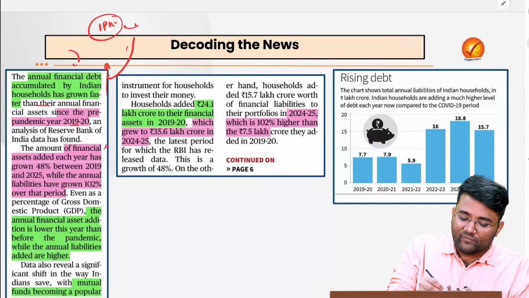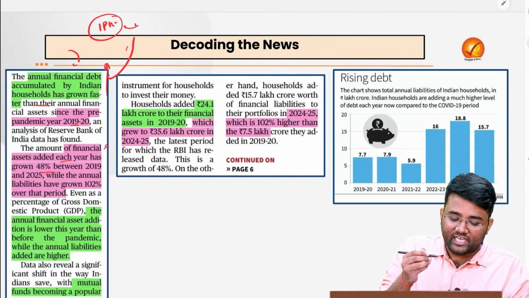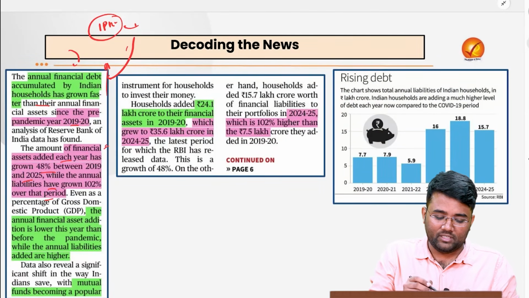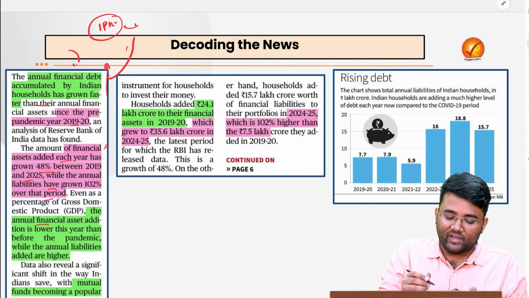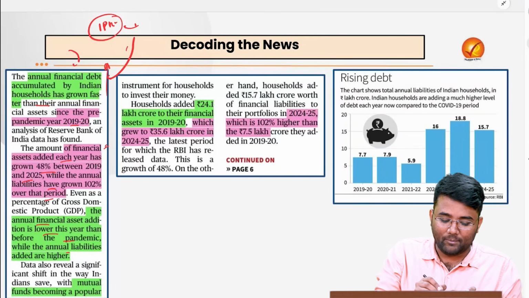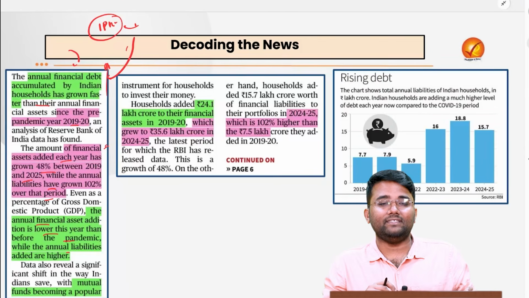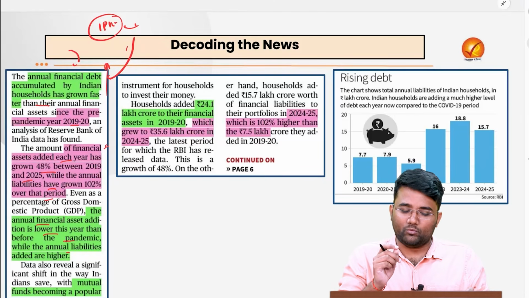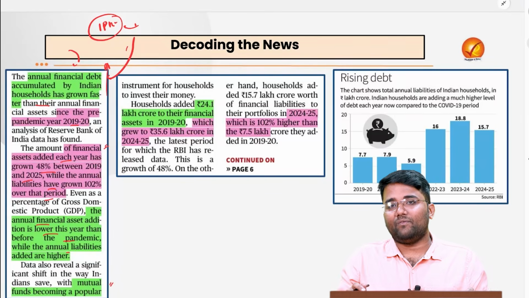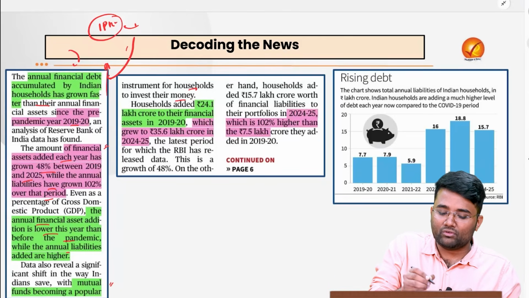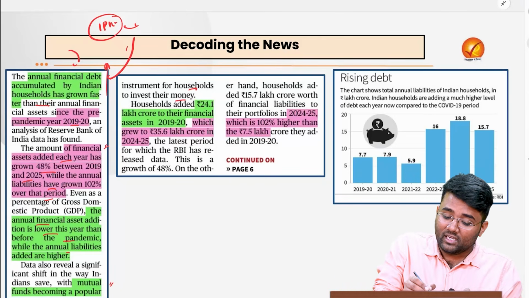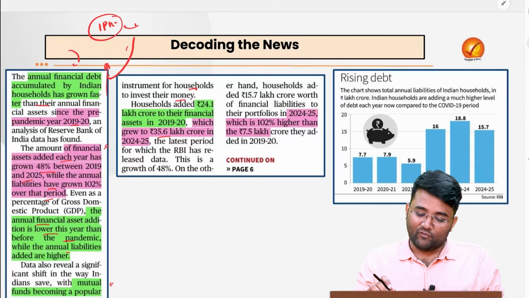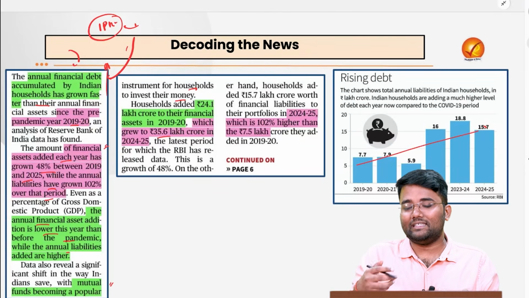Also, the amount of financial assets added each year has grown by 48% between 2019 and 2025, while the annual liabilities have grown by 102% over that period. Even as a percentage of GDP, the annual financial asset addition is lower this year than before the pandemic, whereas the annual liabilities added are higher. Also, a significant shift has been seen in saving instruments: people are now prioritizing mutual funds, which have become very popular instruments for households to invest their money, and that is one of the reasons their holdings have grown to around 35.6 lakh crore in 2024-25. This is also one of the charts based on which you can see the rising debt in households.